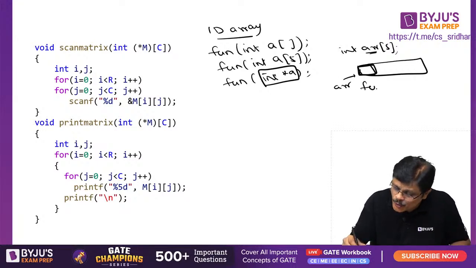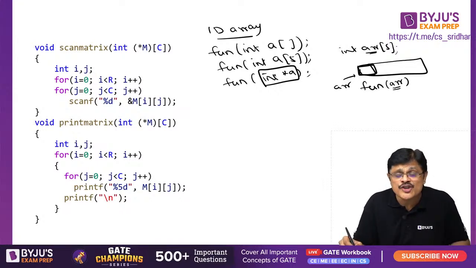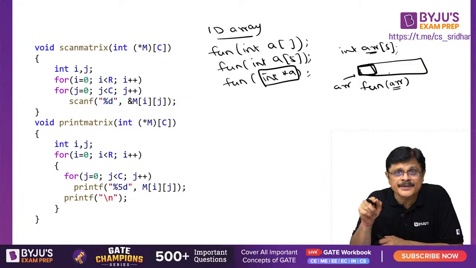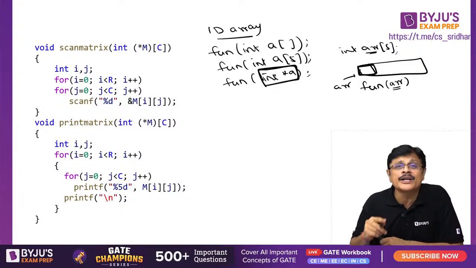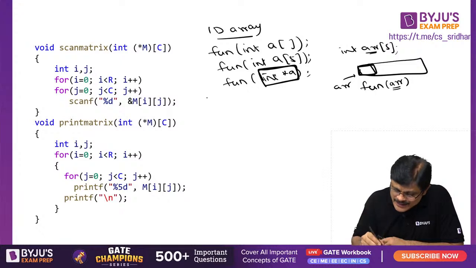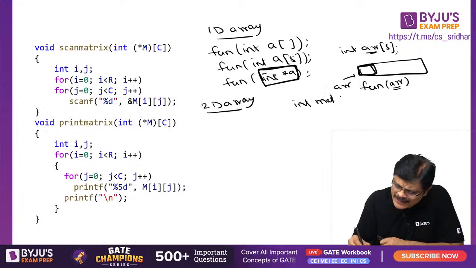See, this is how you call it. Fun ARR, you call it. This is the actual argument. What is the actual argument? It is a pointer to an integer. So this formal parameter also must be a pointer to an integer. Whereas in a 2D array, if you see, this is a 2-dimensional array, say mat with 3 rows and 4 columns.